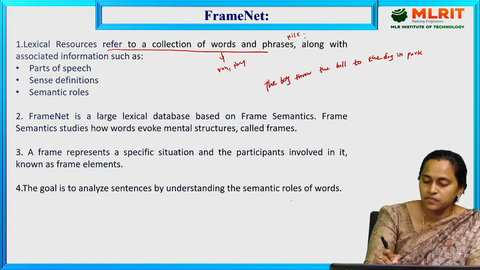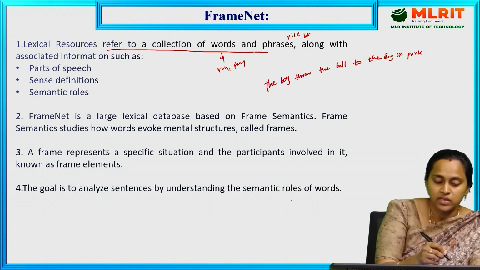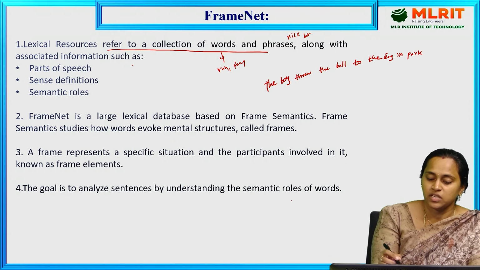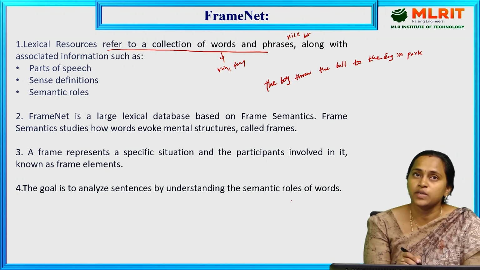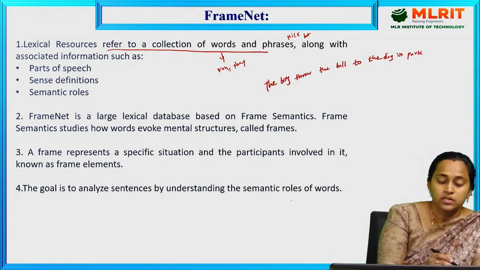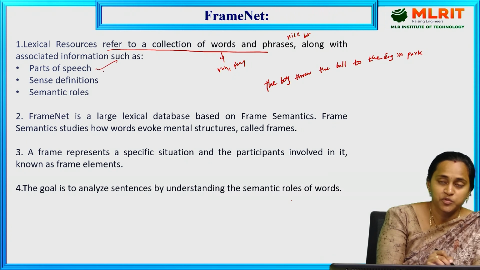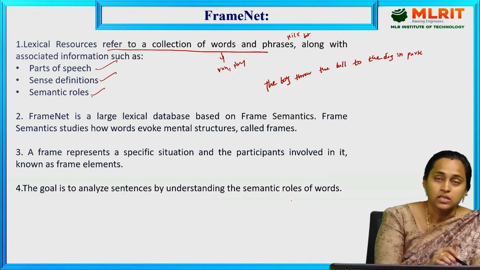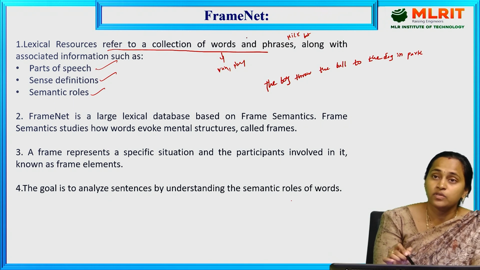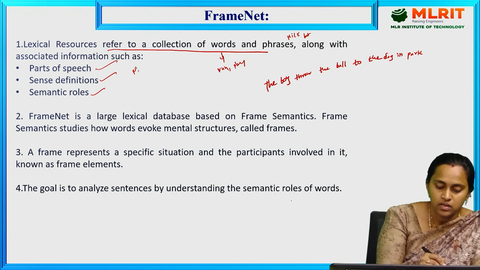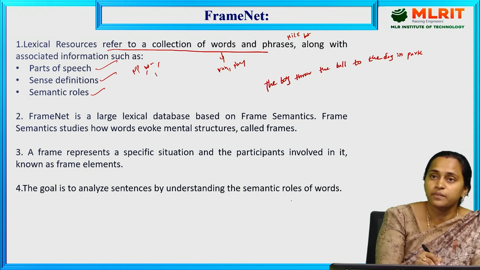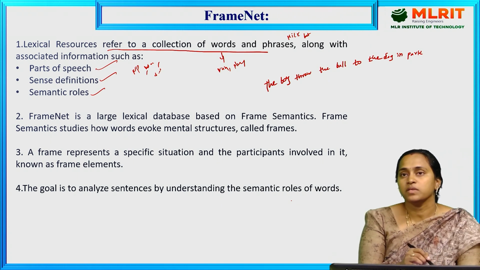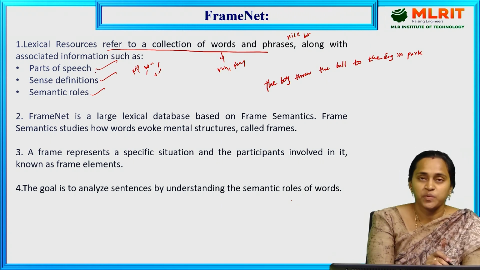Along with the associated information, that means the words and phrases contain multiple kinds of information. This type of information includes parts of speech, sense definitions, and semantic roles. Parts of speech means a sentence contains noun phrases or verbs and determiners, like this. These all come under parts of speech.